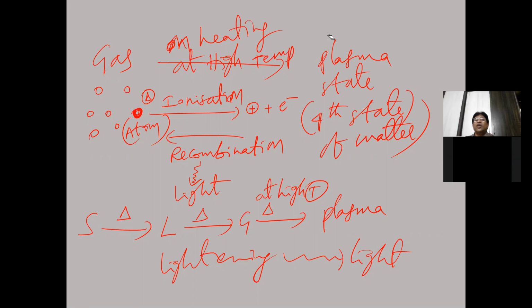And also we have neon sign bulbs. If you go to the bazaar, you can see glowing bulbs at a shopping mall in Chennai. The letters are made with neon sign bulbs.